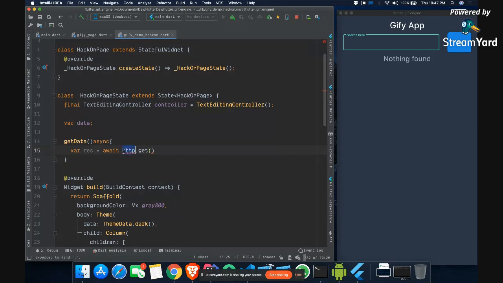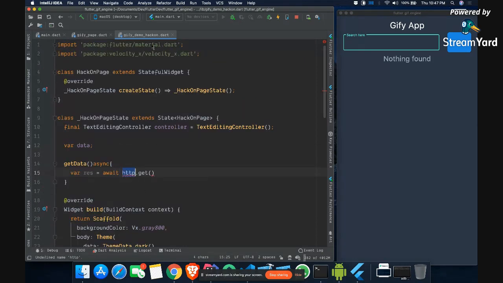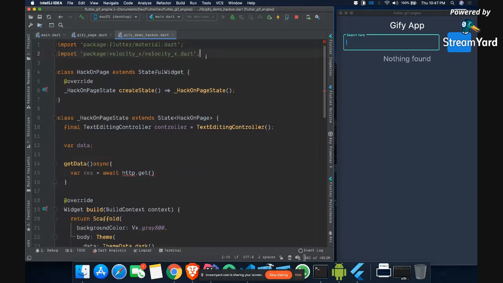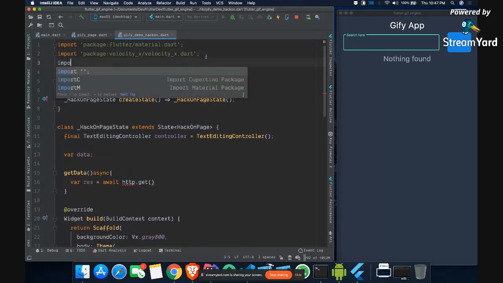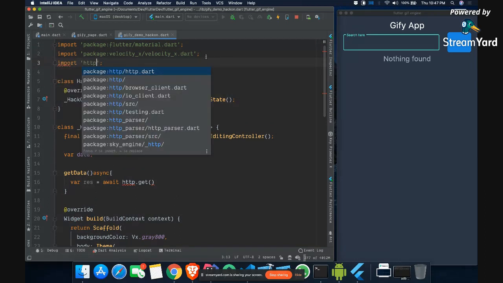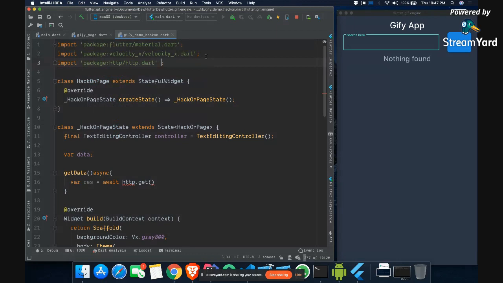So basically this HTTP is what I imported initially, but it is gone because I am using IntelliJ to remove unused imports. So I have to import it again. So I'll import it here, and I'll say HTTP, and it will give me this HTTP, and I can say as HTTP, right?